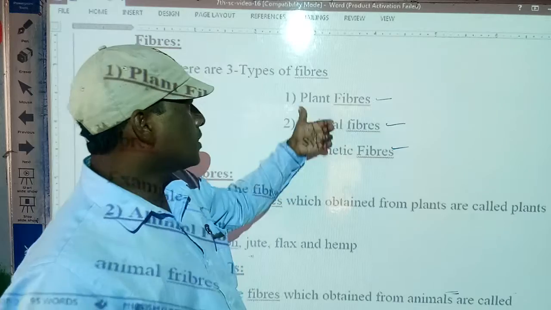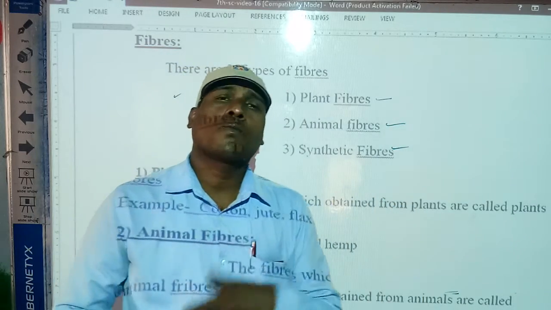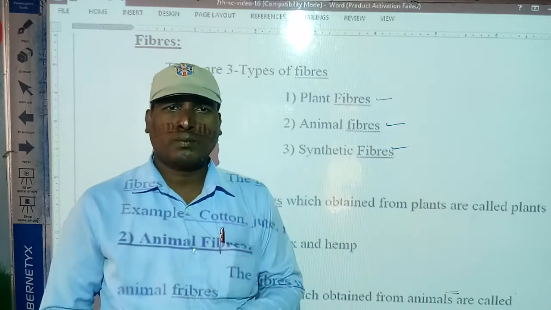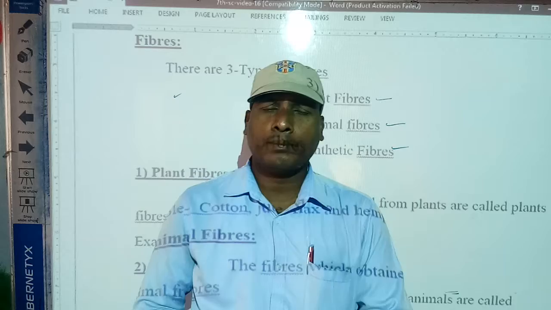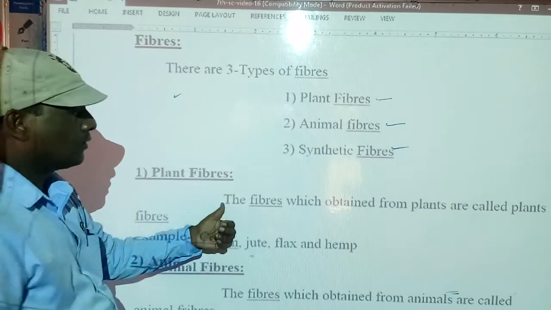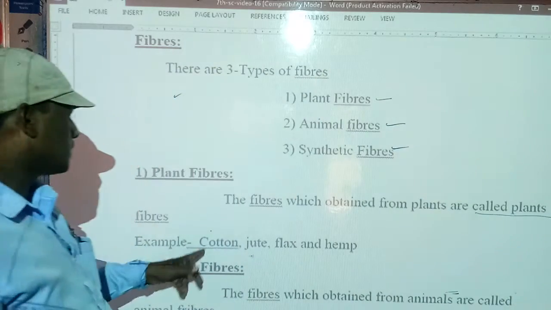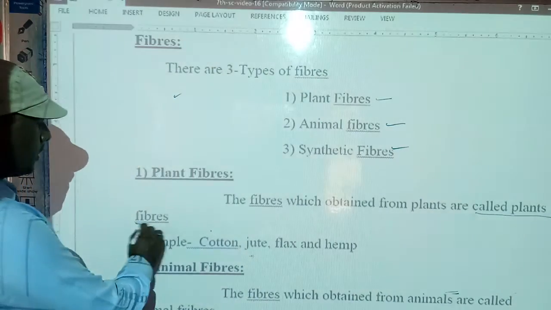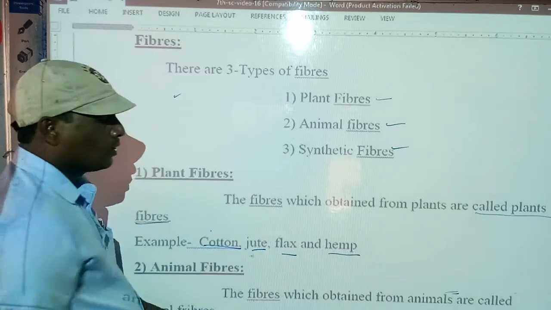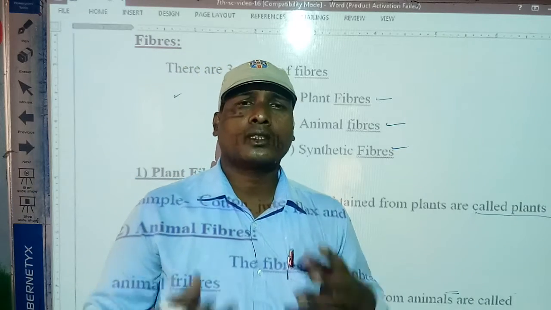One by one we will discuss. What are plant fibers? The fibers which are obtained from plants are called plant fibers. Examples: cotton, jute, flax, and hemp. These are the examples of plant fibers. We use cotton shirts.